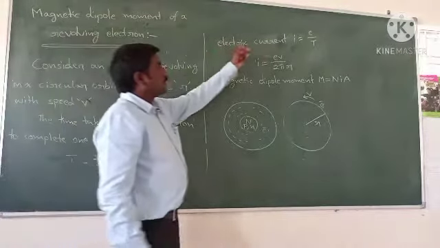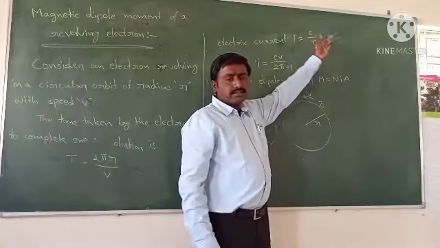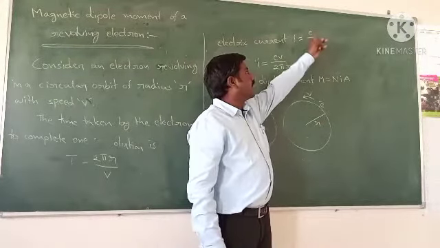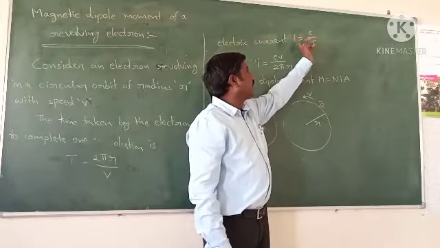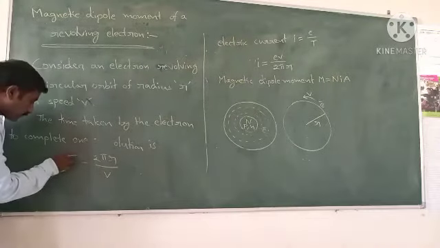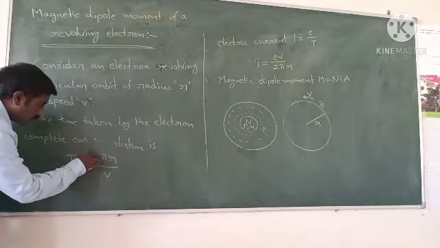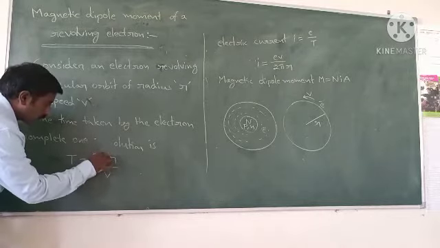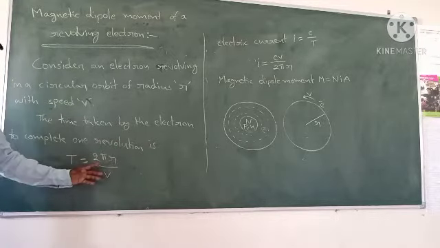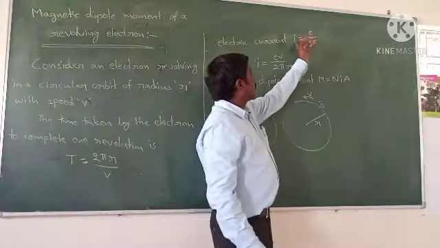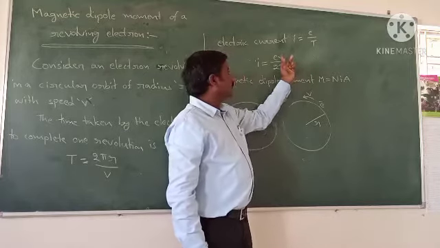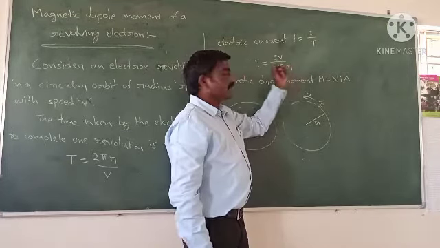Now electric current I equals e by T. We know the general formula, I equals charge by time. Here the charge of the electron is e, and the time taken for one revolution is T. So I equals e by T. But T equals 2 pi r by v. Substitute this T value here. Then I equals e by 2 pi r by v, so v comes in the numerator. So I equals e v by 2 pi r.